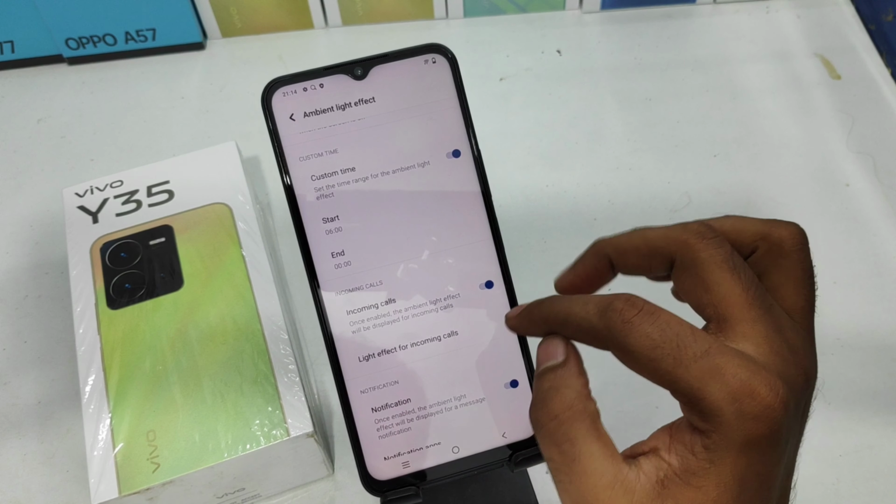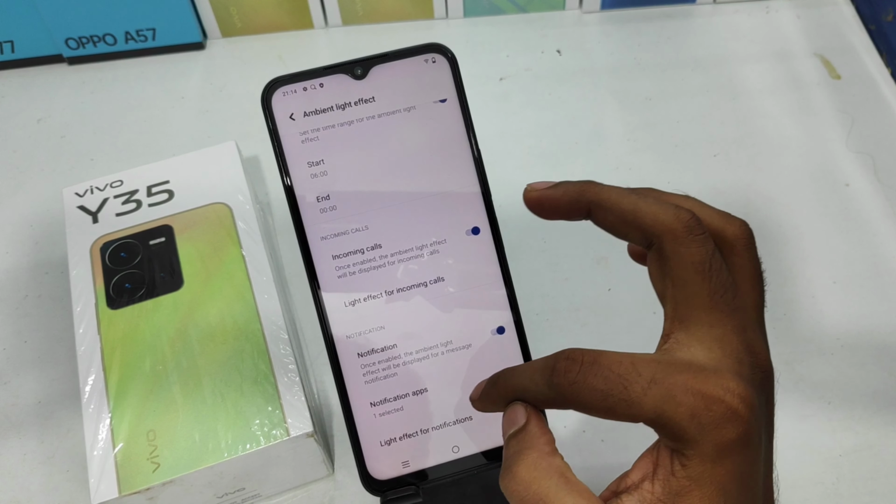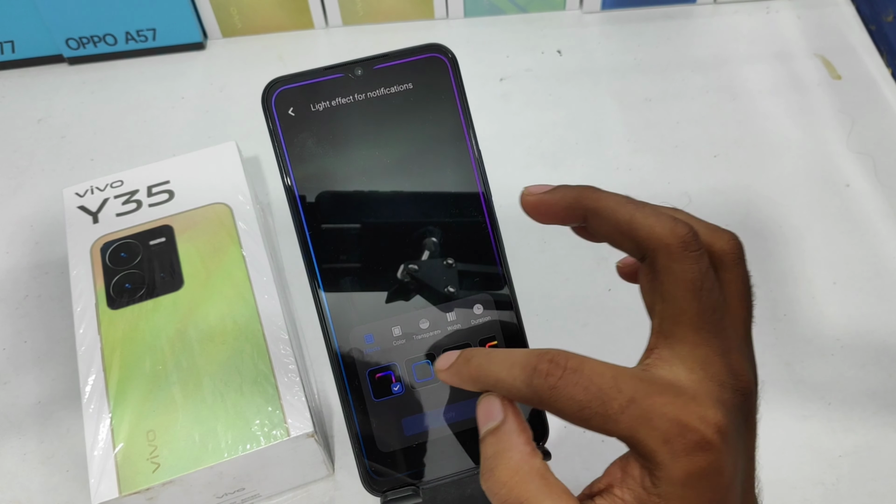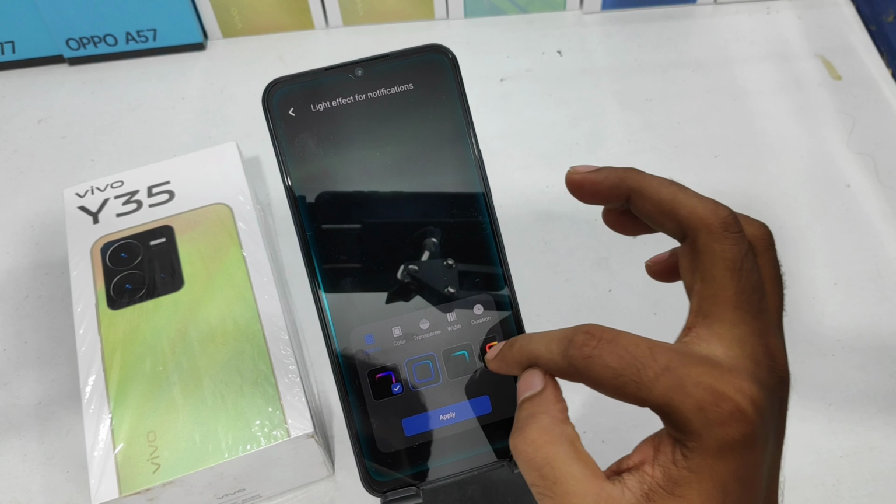And go back. You can, in the same way, enable your notification light effect also. Enable it and check your customized design and then apply it.